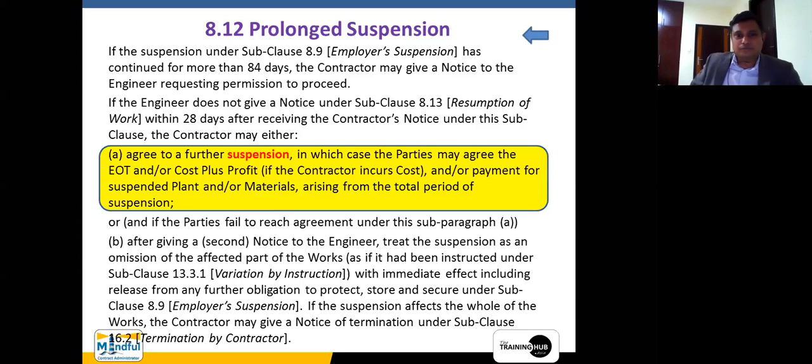Right? Now, there is one thing which I want to inform here. When you are talking about the cost, we spoke about certain elements which are related to the contract only, to keep the work.